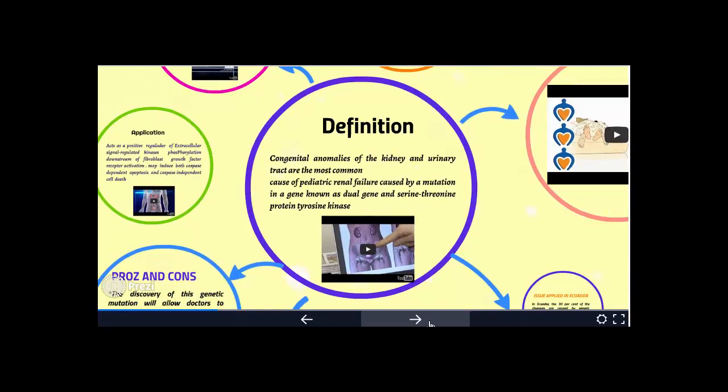Definition: congenital anomalies of the kidney and urinary tract are the most common cause of pediatric renal failure, caused by a mutation in a gene known as dual heme and serine T9 protein thyroxine kinase.